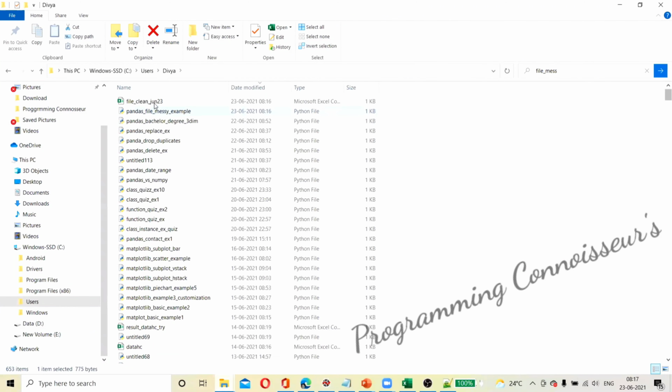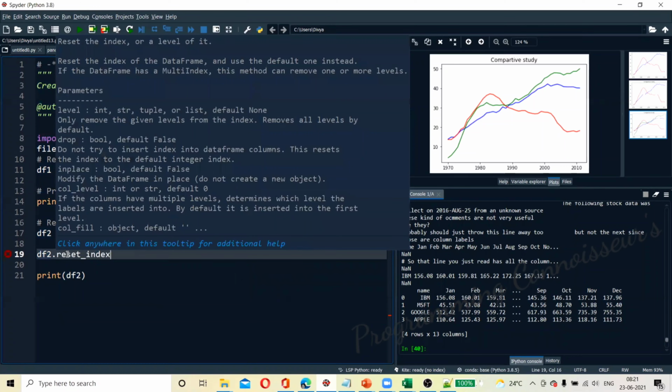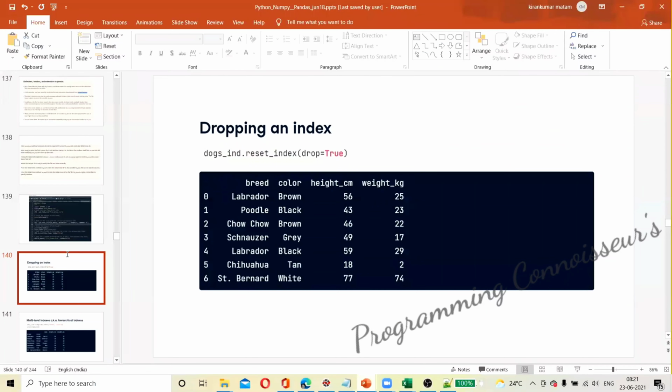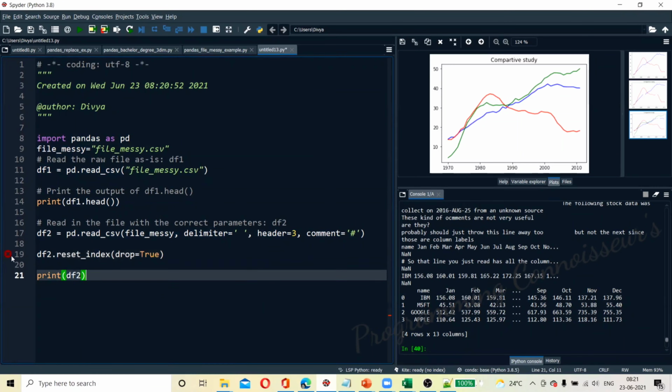So what he's saying is we need to drop it and re-index. So df2 dot reset index. Okay, so what we are saying is reset index, drop true. So always we know that Boolean values will be in capital letter. Invalid syntax.